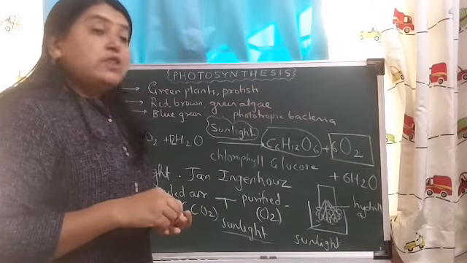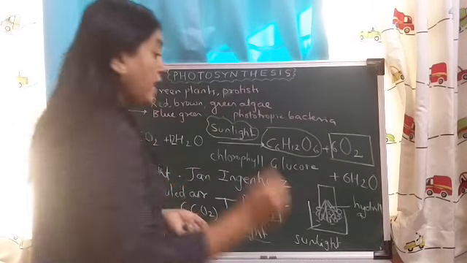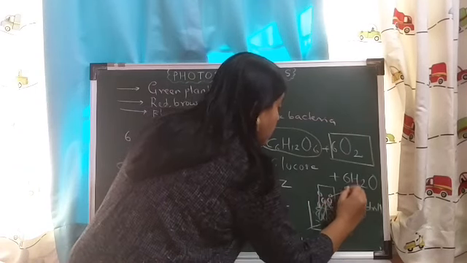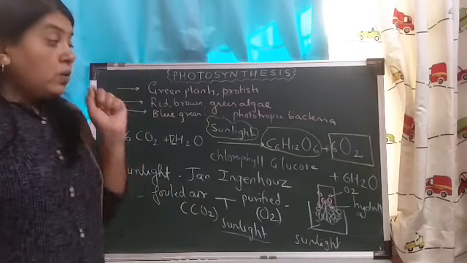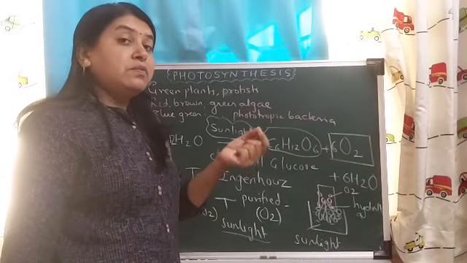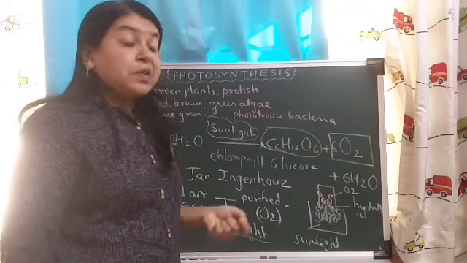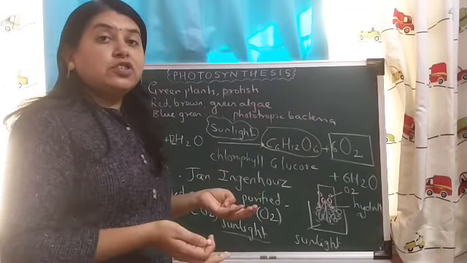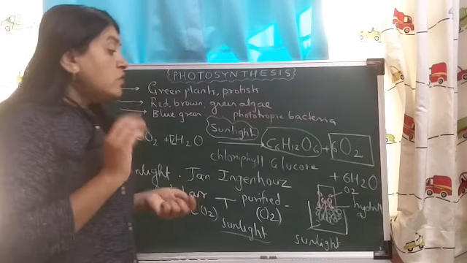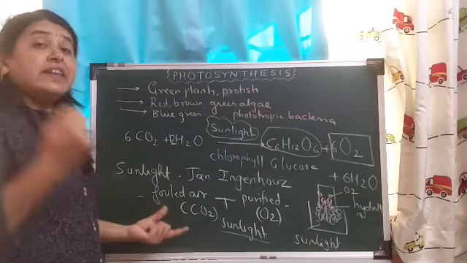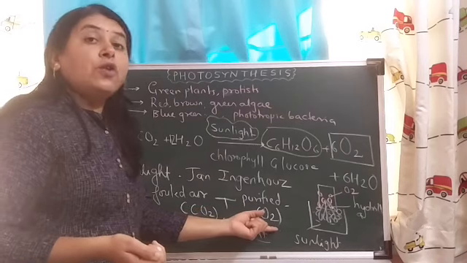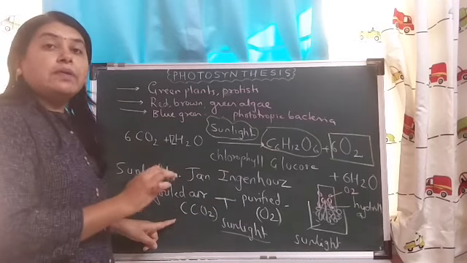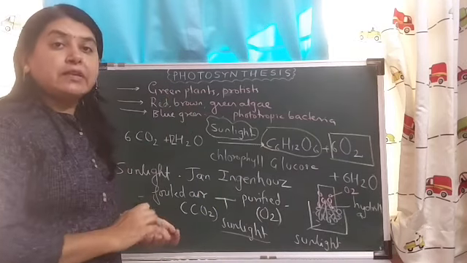Now, when this was placed in sunlight, he observed that small bubbles of oxygen were released only in the part of the plant when it was exposed to sunlight. The same setup, if it was taken in the dark, then no oxygen bubbles could be seen. Okay, so he demonstrated that sunlight is very essential for the production of oxygen and it is used to purify the foul air. Foul air means which air? The air which contains carbon dioxide.